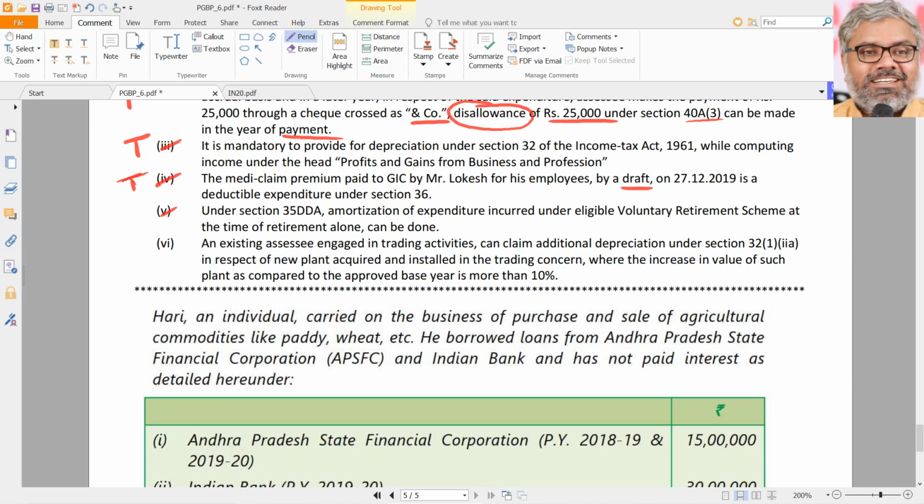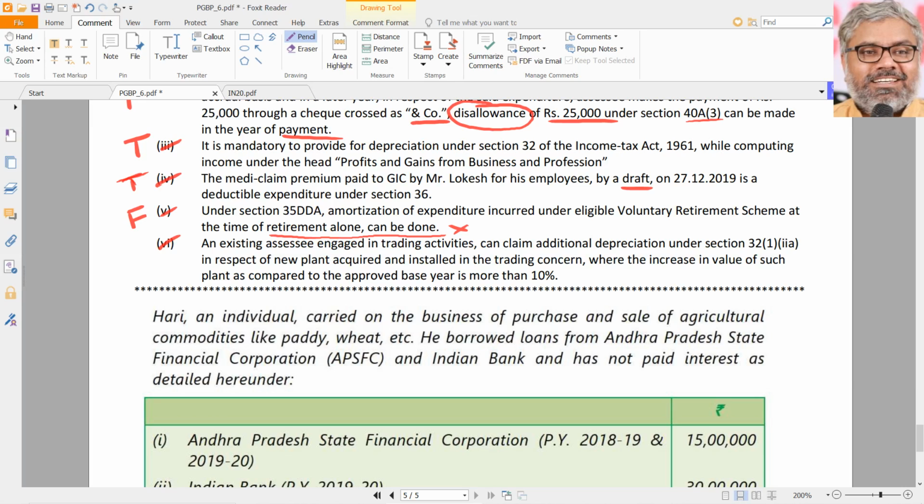Then, under section 35DDA, amortization of expenditure incurred under an eligible voluntary retirement scheme at the time of retirement alone can be done. Can amortization be done at the time of retirement? No, it is not at the time of retirement. It can be done only from the year of payment, and that too not in the same year, in 5 equal installments starting from the year of payment. So it is not retirement which is important. What matters is payment under section 35DDA. So that statement is false.